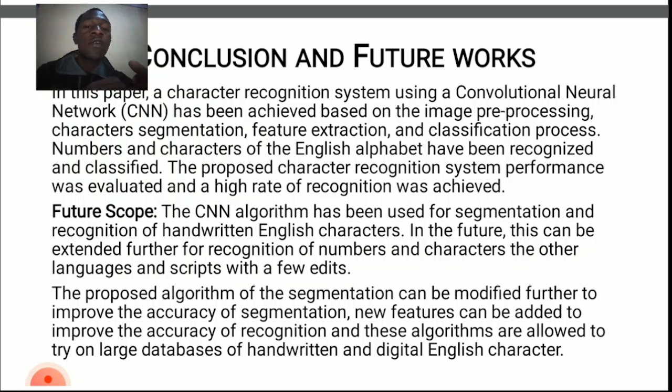Now, for our future, we hope that the CNN algorithm, that's the convolutional neural network, which has been used for segmentation and recognition of the English characters, can be extended further for recognition of numbers, characters, and other special characters from various languages and scripts with a few edits. The proposed algorithm for segmentation can also be modified further to improve the accuracy of segmentation, and new features can also be added to improve the accuracy of the algorithm, and these algorithms can be tried on large databases of handwritten and digital English characters.